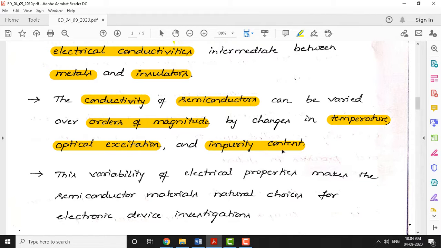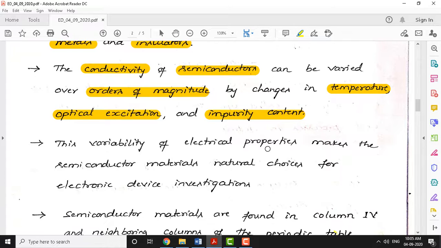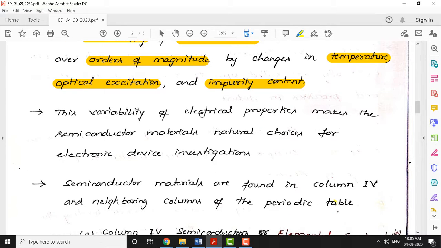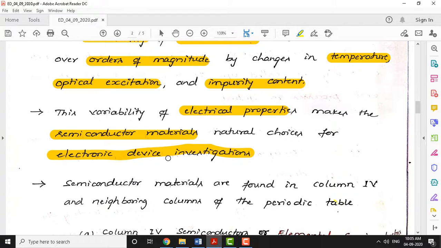You can increase the electron quantity, and the electrons then start conducting. This is how the conductivity of semiconductors can be varied according to the designer's interest. This variability of electrical properties makes semiconductor material a natural choice for electronic device investigations. That's why most electronic device manufacturers like the electrical properties of semiconductors. You don't see these kinds of properties in any other materials apart from semiconductors.